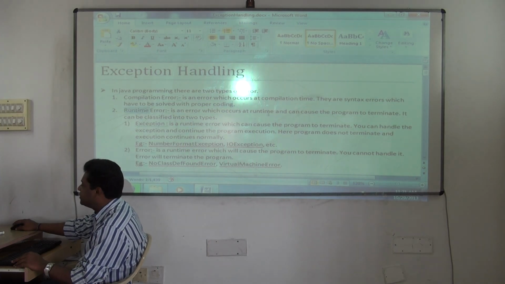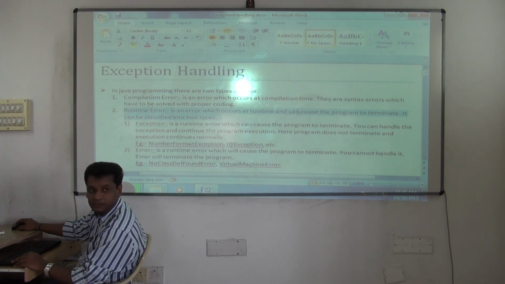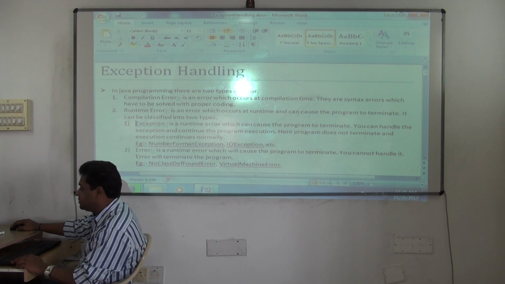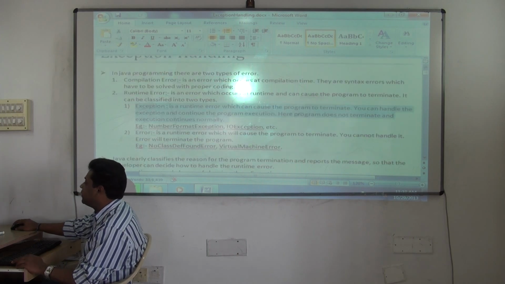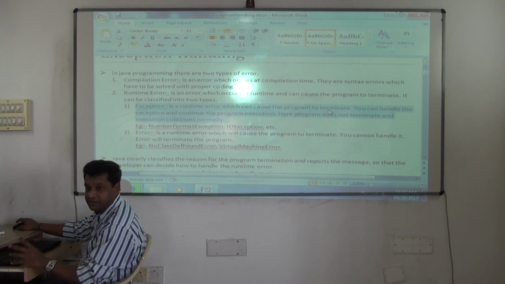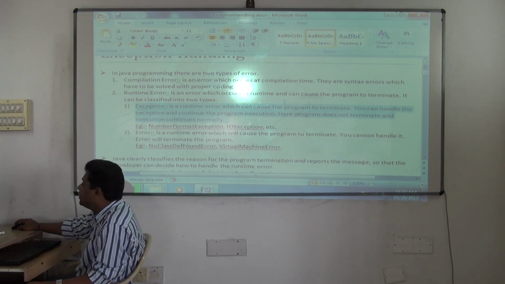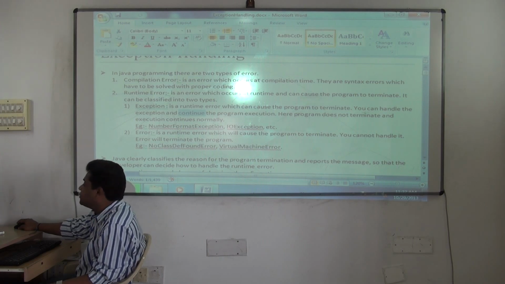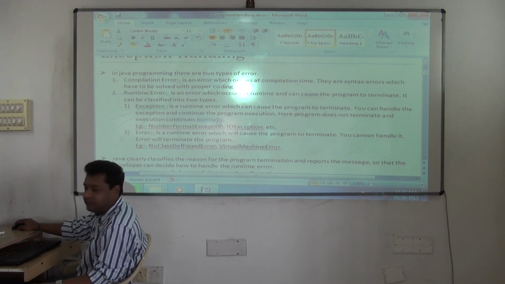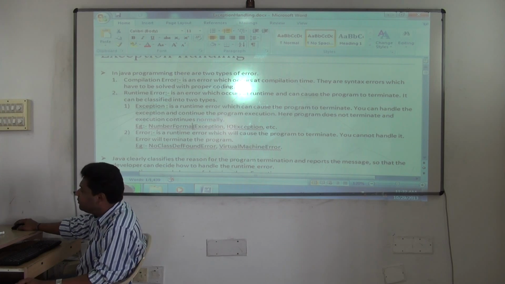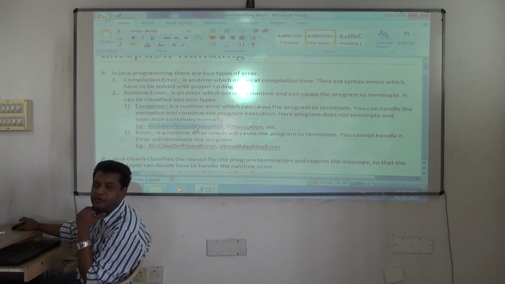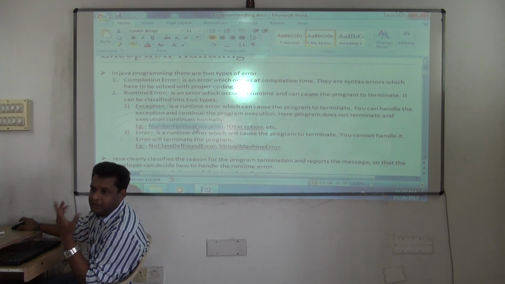What is a runtime error? This is an error which occurs at runtime and can cause the program to terminate. Again it can be classified into two types. An exception is a runtime error which can cause the program to terminate, but you can handle the exception and continue the program execution. Here the program does not terminate and execution continues normally. Whenever you see something like NumberFormatException or IOException, you can decide to handle it.